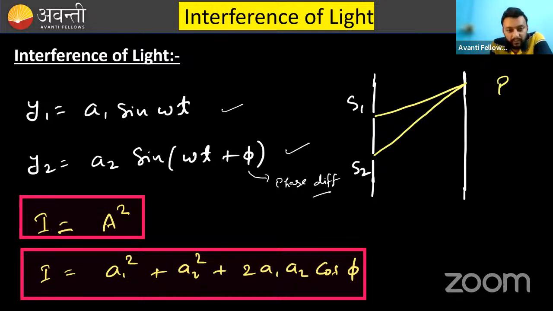Then when these waves superimpose or meet at any one point, the intensity of the light at that point is proportional to the amplitude square, where A is the amplitude of the resultant wave.